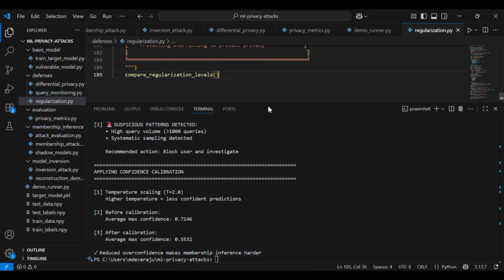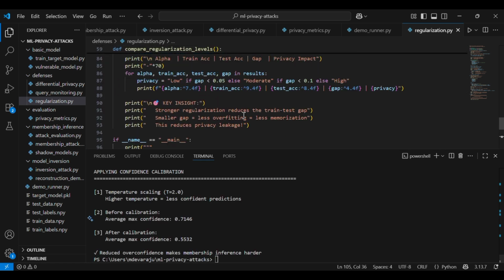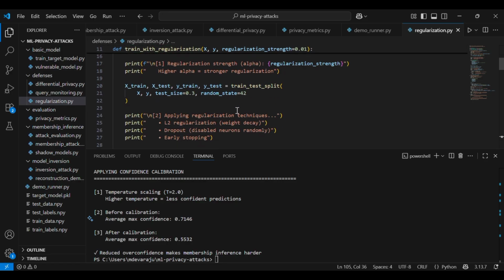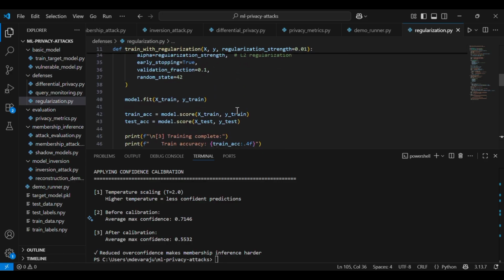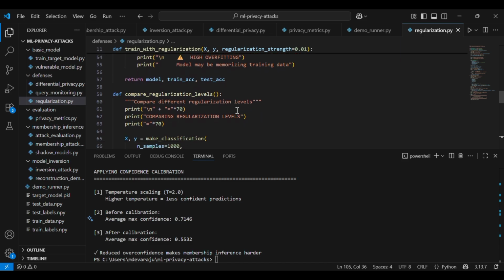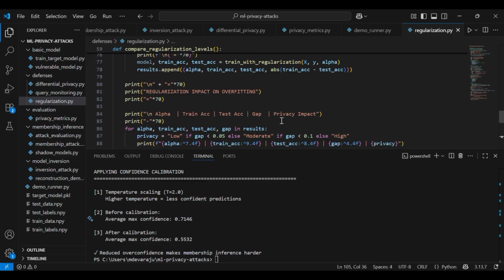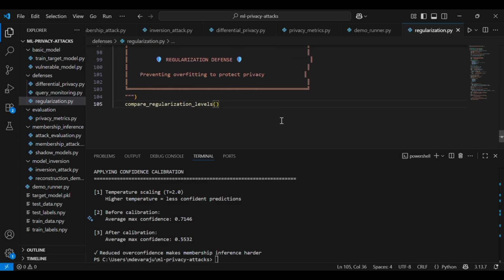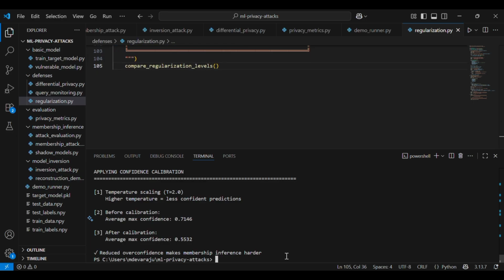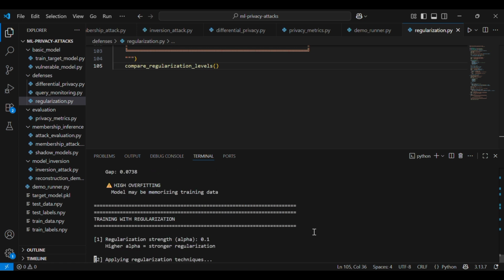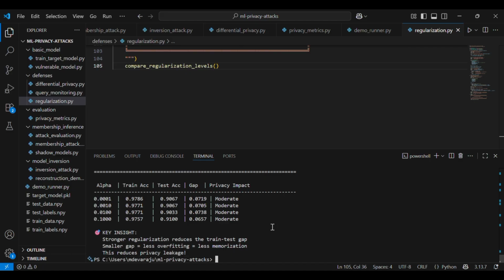Regularization doesn't give formal privacy guarantees, but it's practical and effective. The idea is simple: it prevents overfitting. We use regularization because in the earlier method we found a lot of overfitting. If your model doesn't memorize the training data, it can't leak the training data. We apply three techniques here. L2 regularization penalizes large weights, dropout randomly disables neurons during training, and early stopping prevents training for too long, stopping the training earlier.